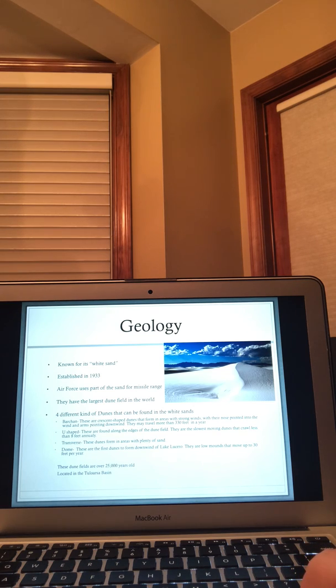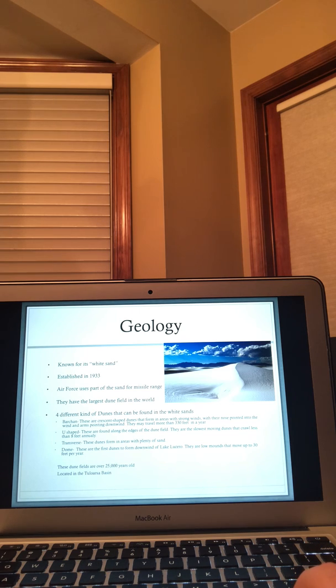So the first one, Barkhan, is a crescent-shaped dune formed in areas when you get a lot of strong winds, with their nose pointed into the wind and arms pointing downwind, and they travel up to about 330 feet a year. So they get pretty big, and they get very heavy as well.